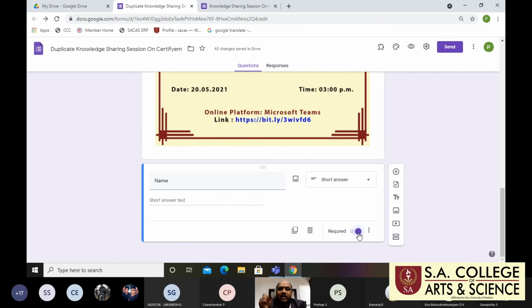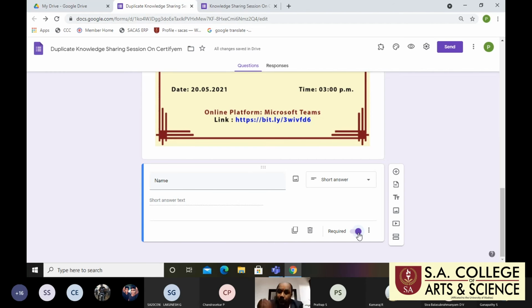But if you use the required option, whether staff, students or public, the respondent must respond to that particular question. You are asking the question, and if the student name is typed wrongly, it will create an error. That error will be reflected in the certificate.